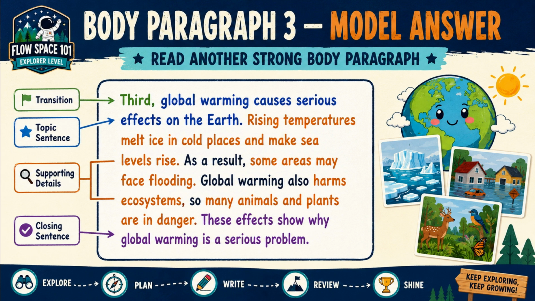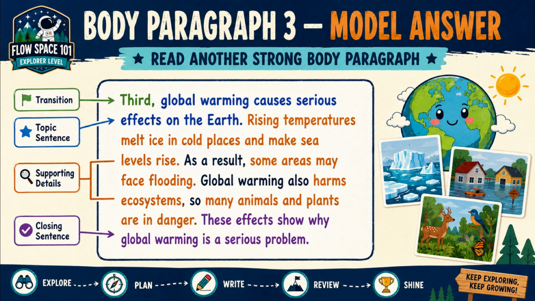Third, global warming causes serious effects on the Earth. This is the transition and topic sentence. Rising temperatures melt ice in cold places and make sea levels rise. This is the first supporting detail. As a result, some areas may face flooding. This explains an effect. Global warming also harms ecosystems.